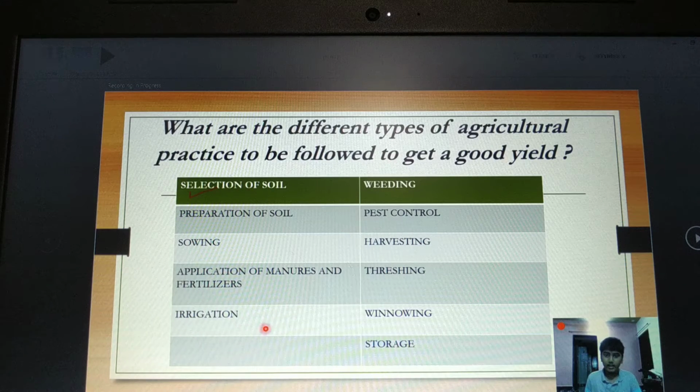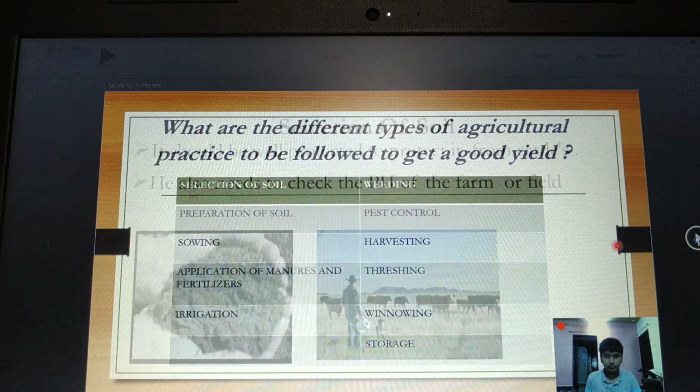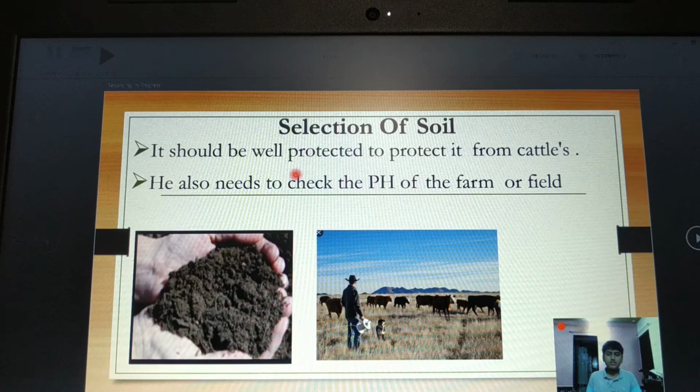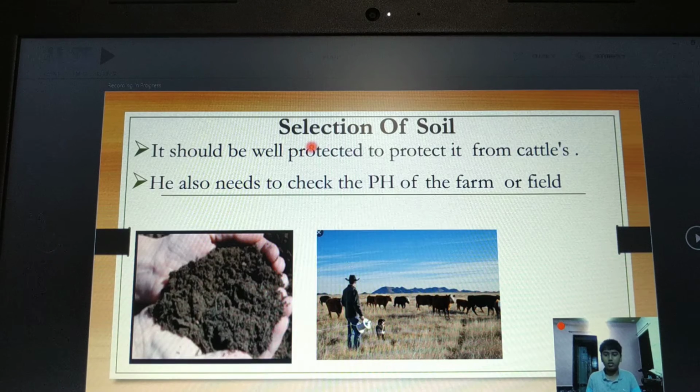You need to irrigate the field. You need to remove the weeds. You need to control the pests. You need to harvest the crop after growing. You need to thresh the stalks. And you need to remove the chaff from the seeds and store the seeds perfectly. Now we'll study each of the agricultural practices in detail.